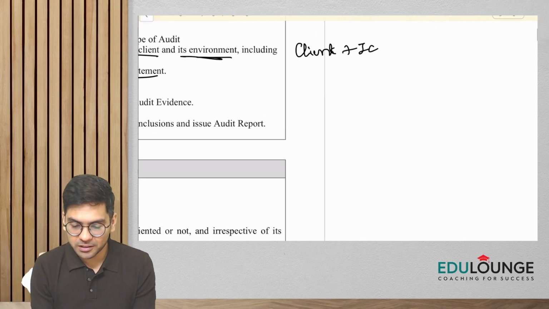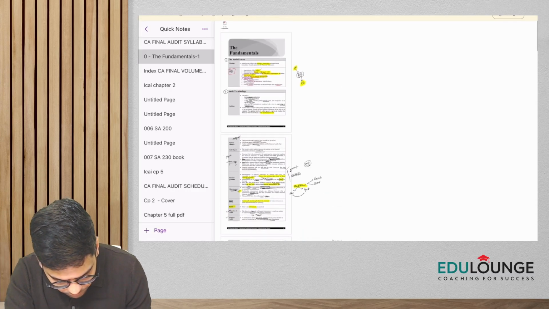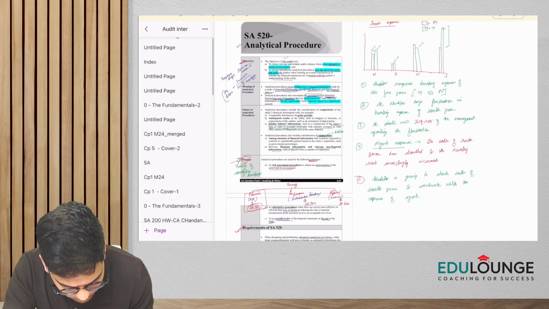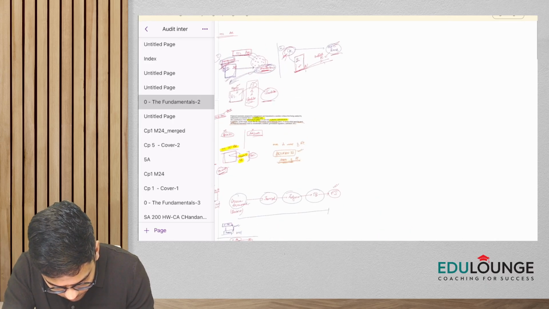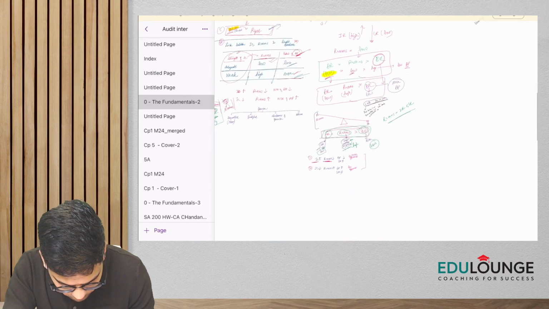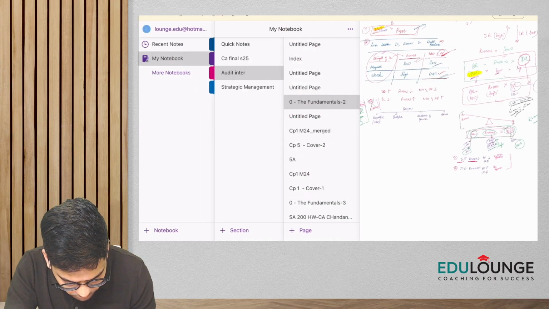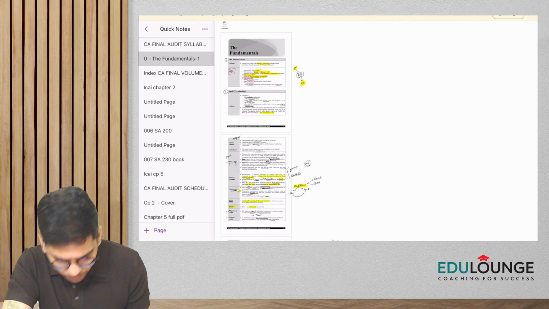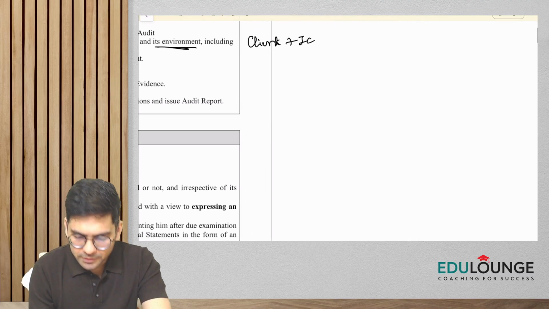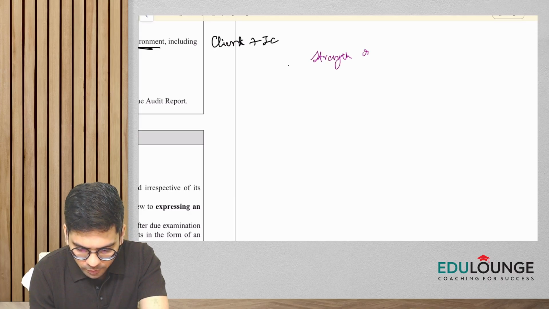So, guys, can I put it in this way? Let me write it like this: strength of internal control.